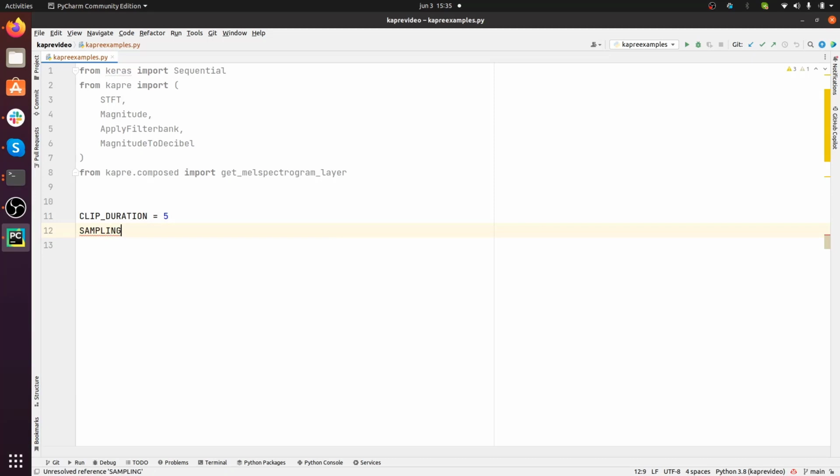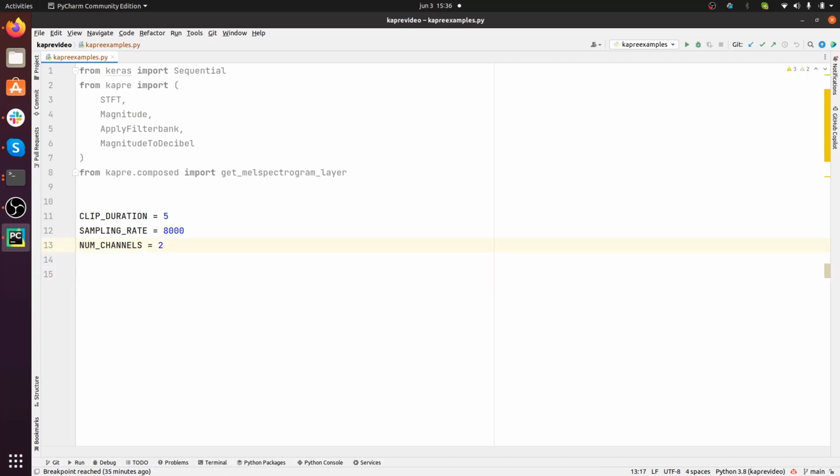Now, another important constant here is the sampling rate. And we can set the sampling rate equal to 1000 Hertz, for example. Then we need to specify the number of channels that we'll have in our audio files, and let's say 2. This means that we're dealing with stereo audio files, but if we had 1, we would have been dealing with mono files, but let's say 2.